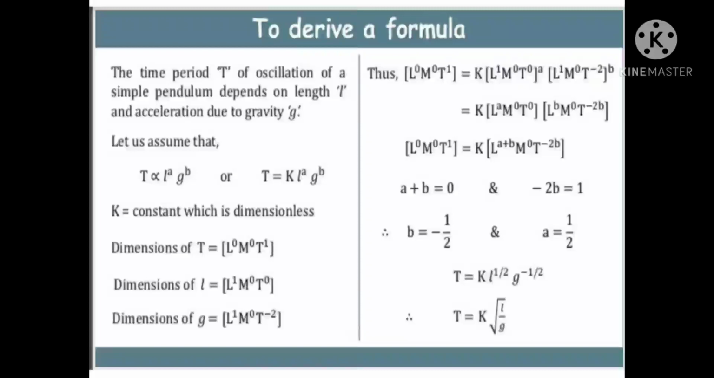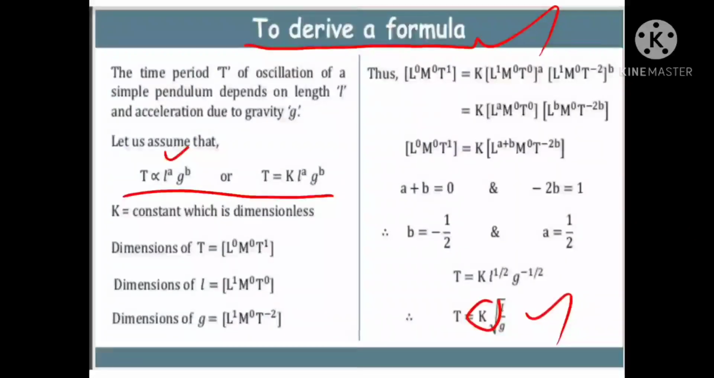So to derive a formula, to derive a relation between different physical quantities, the dimensional method is used. For example, to derive T is equal to 2 pi root of L by g, where 2 pi means a constant, so square root of L by g. How to derive this? T is proportional to L power a, g power b. You are taking it like this.